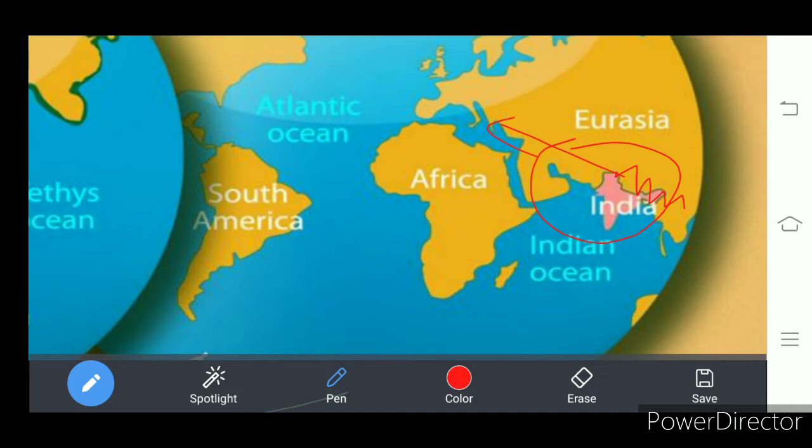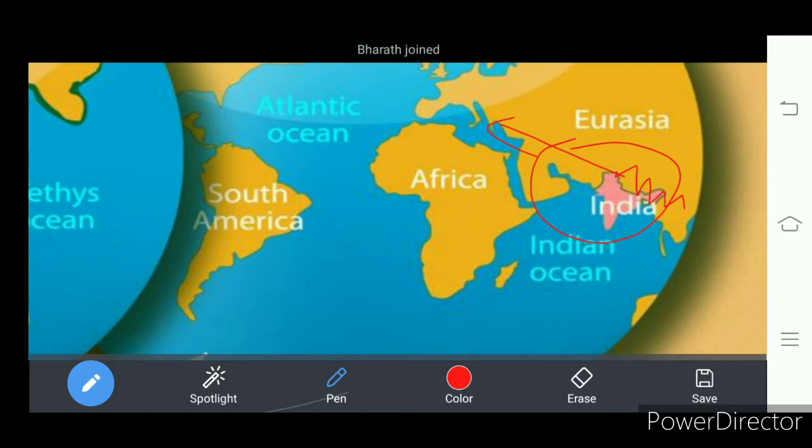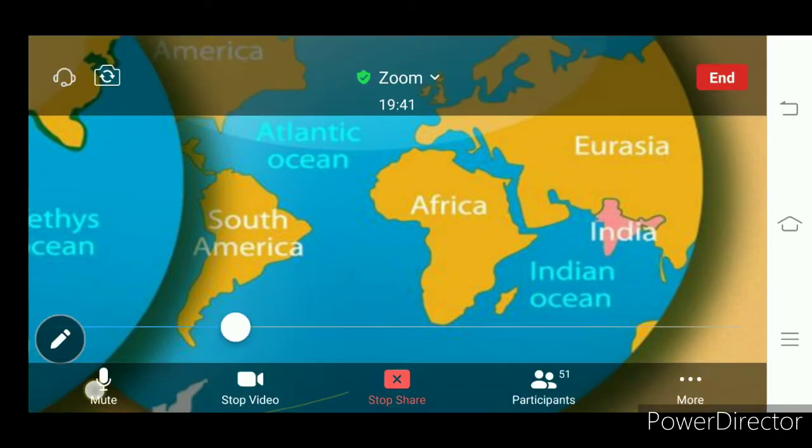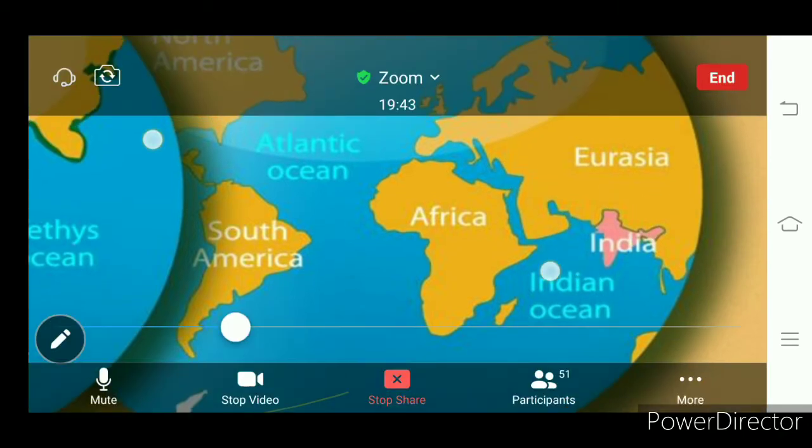Understand? And the breaking of the north corners of the peninsular plateau led to creating a large basin between the Himalayan mountains and the peninsular plateau region. Understand?